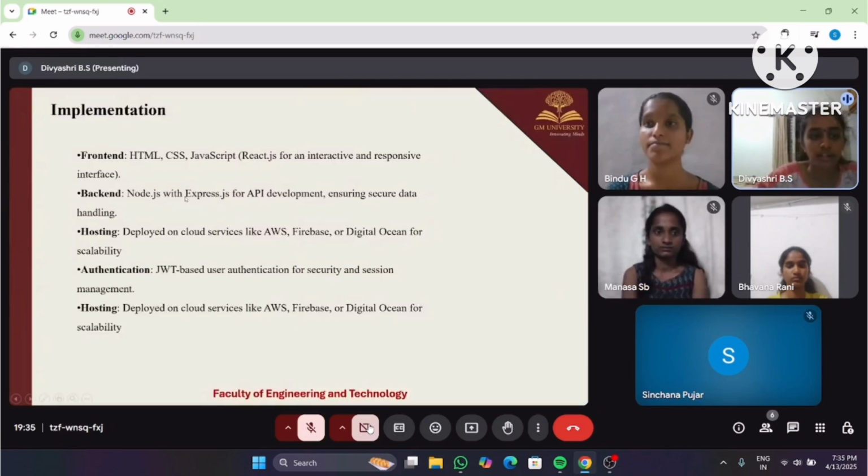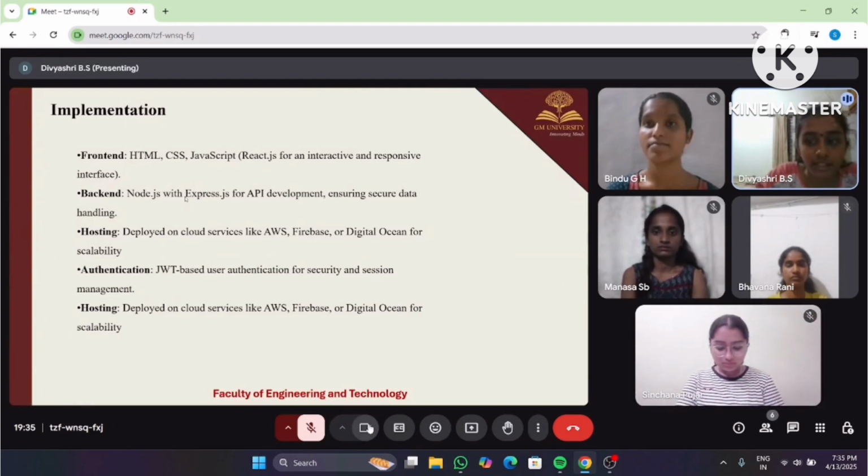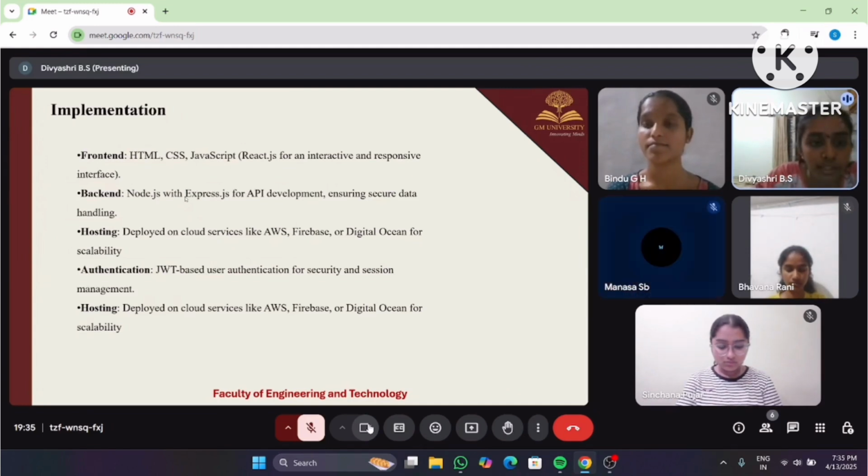Now coming to the implementation. For the front end, we use HTML, CSS, and JavaScript, and React JS for interactive and responsive interfaces, providing a responsive and user-friendly interface. Backend: Node.js with Express.js for API development, ensuring secure data handling.